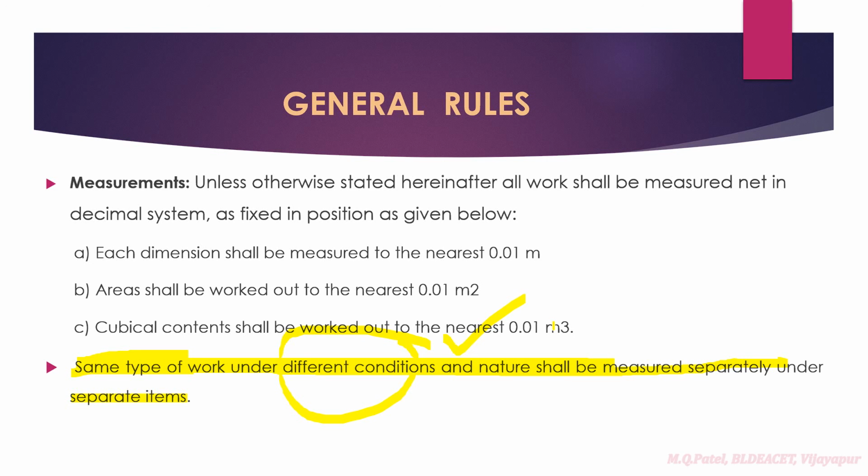Therefore, the same type of work under different conditions and nature shall be measured separately, under separate items. If you are going to have a water table, that has to be measured separately. If you have rocky strata, separate. If the conditions are the same, you can measure in one sub-heading itself. If the conditions are different, you cannot club the item. Why? Because rates are going to vary. Sometimes they may increase or sometimes decrease.